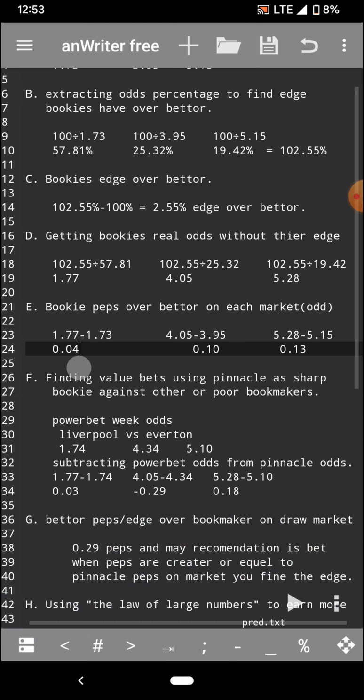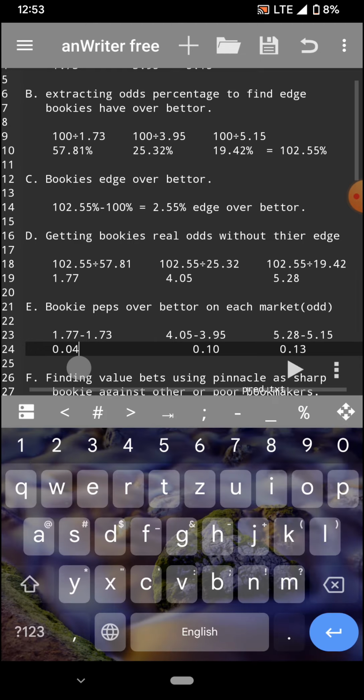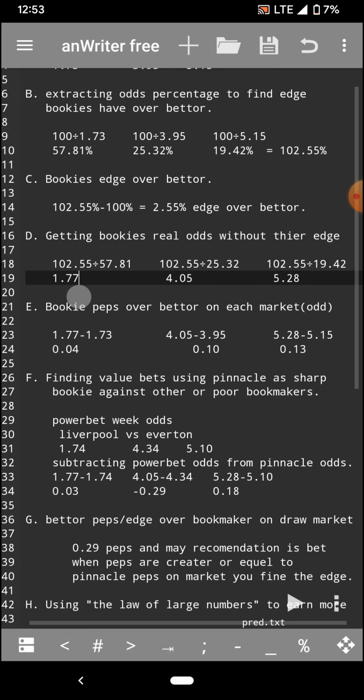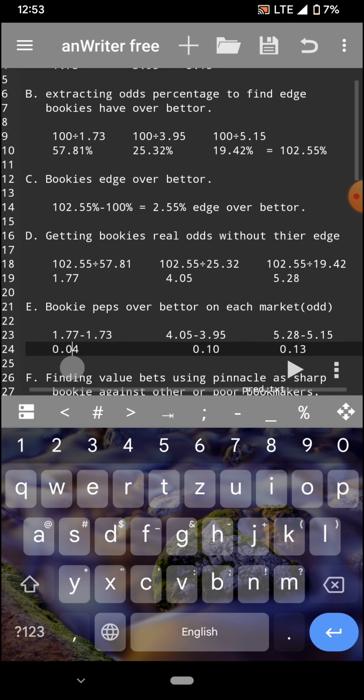So for us to be able to make money from them, we need to be able to beat this edge. What I mean is, if the real odds are 1.77, we should be betting on odds that are at least above 1.77, and those odds should be above 1.77 based on the company you want to bet on. We are going to understand everything in a little bit, but I'm just explaining a little here so you understand in future.